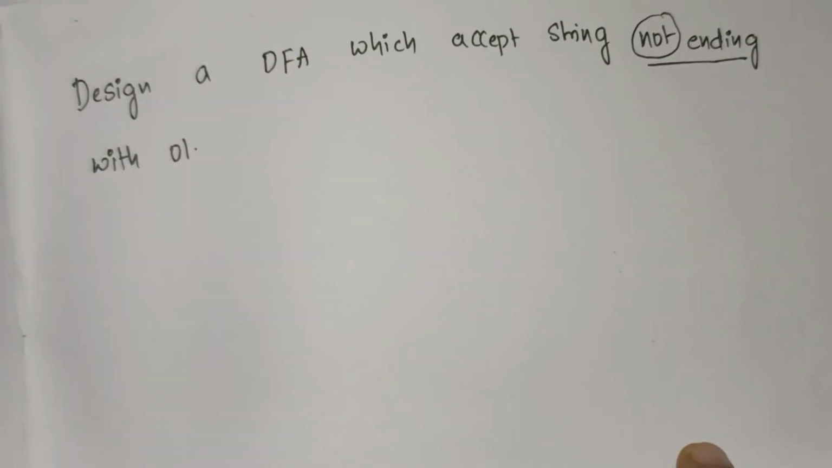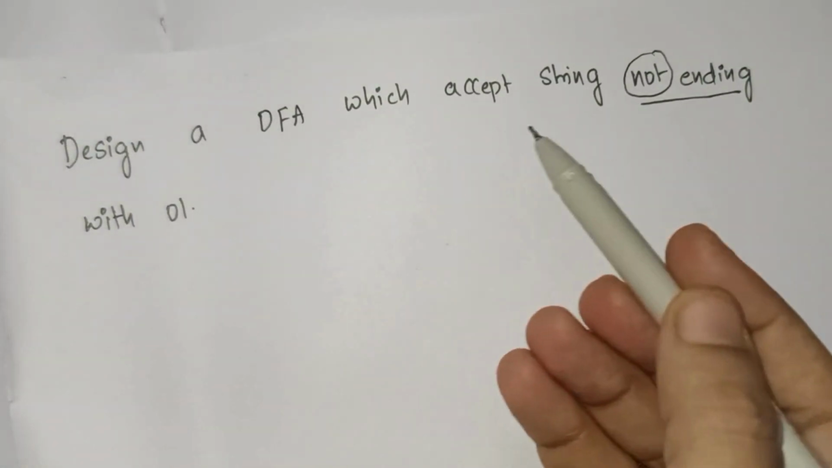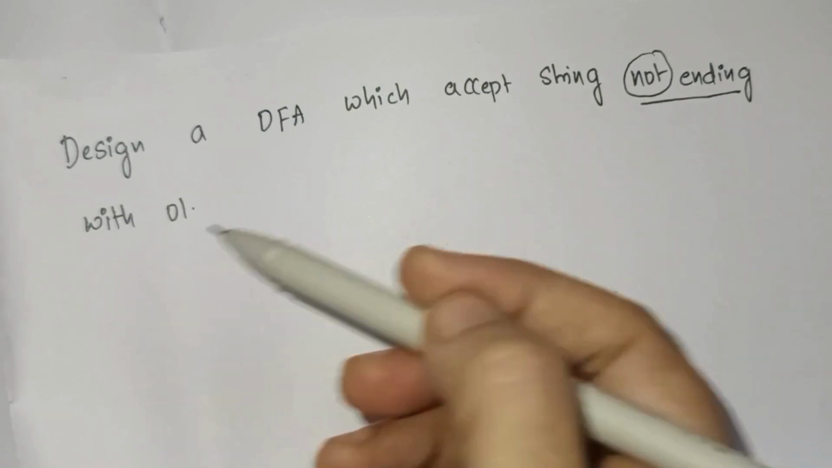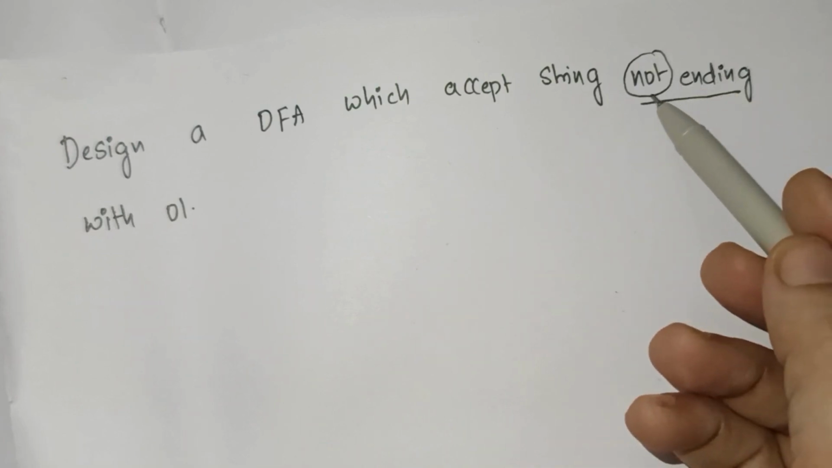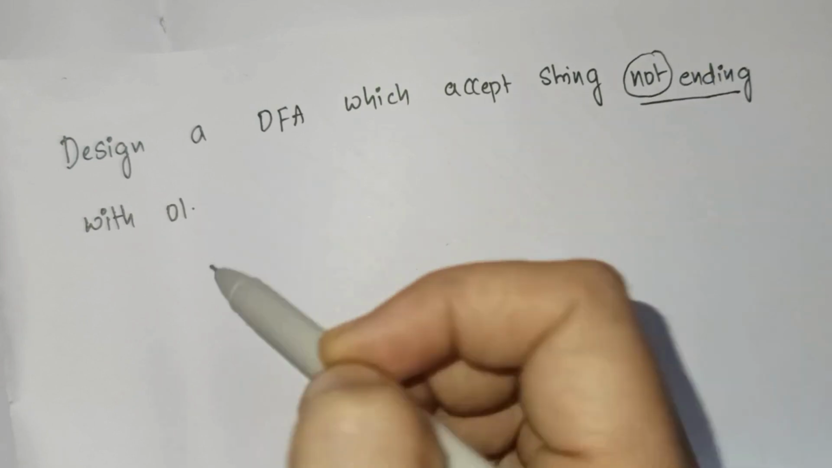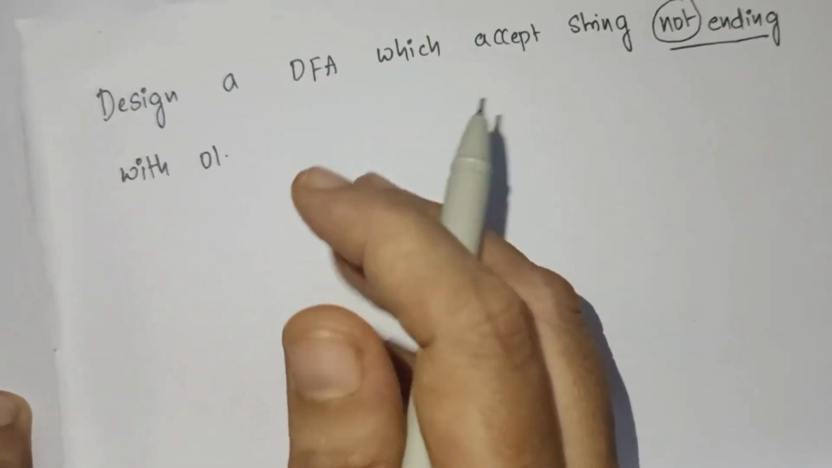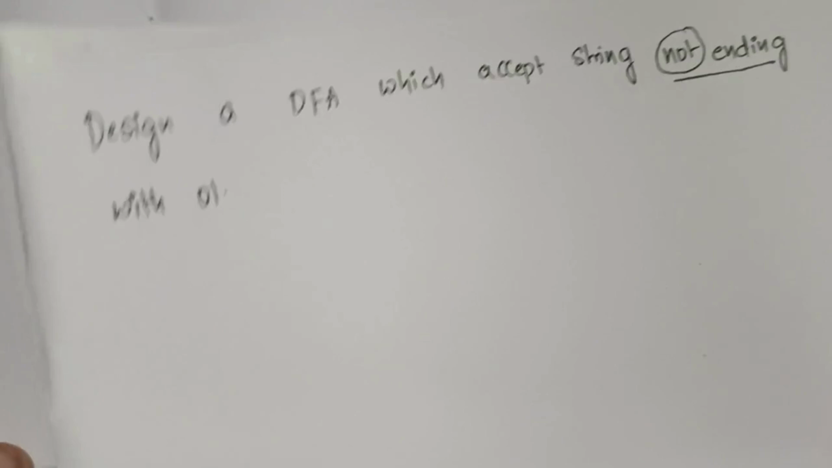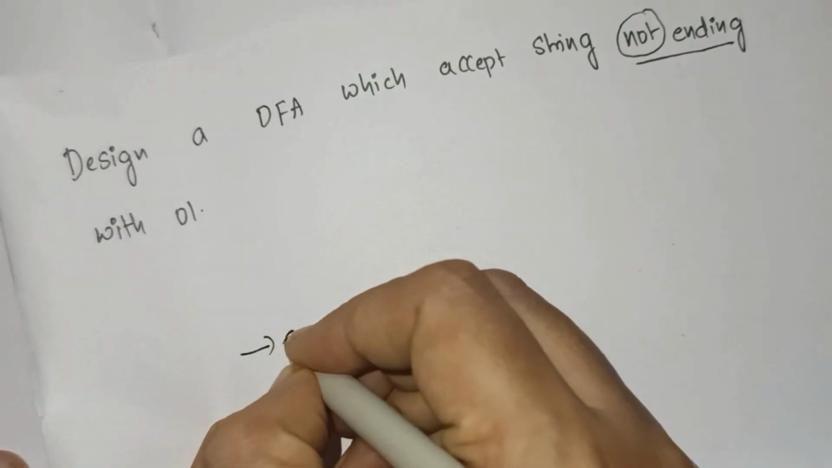So the first step, whenever the question is given like design a DFA which accepts a string not ending with 01, not starting with 01, or not a substring of this particular string, is to first design a DFA ending with 01. So now we will first make a DFA ending with 01, then we will make a negation of the given problem. The first step is to start from the initial state.